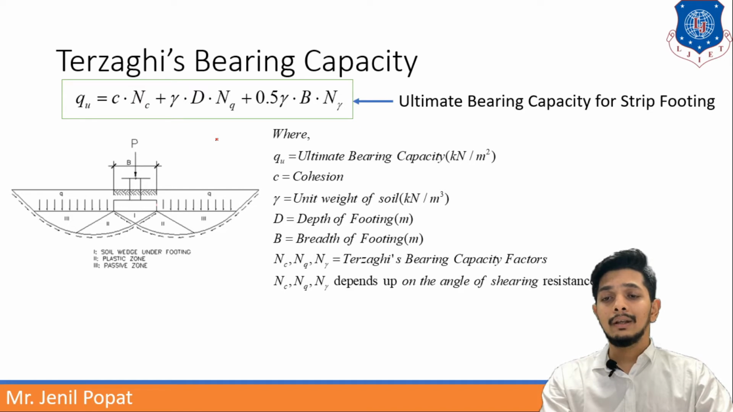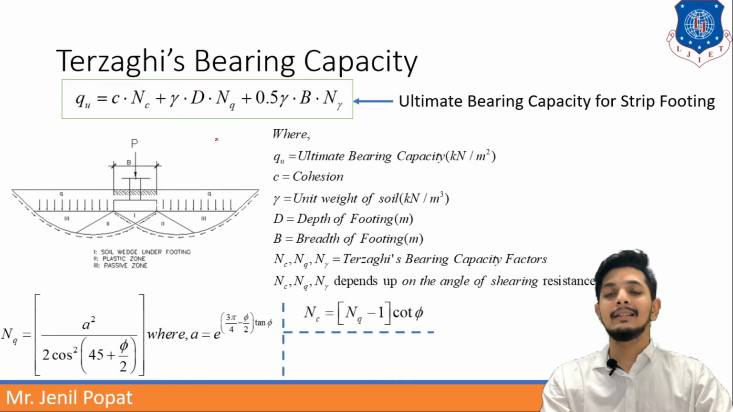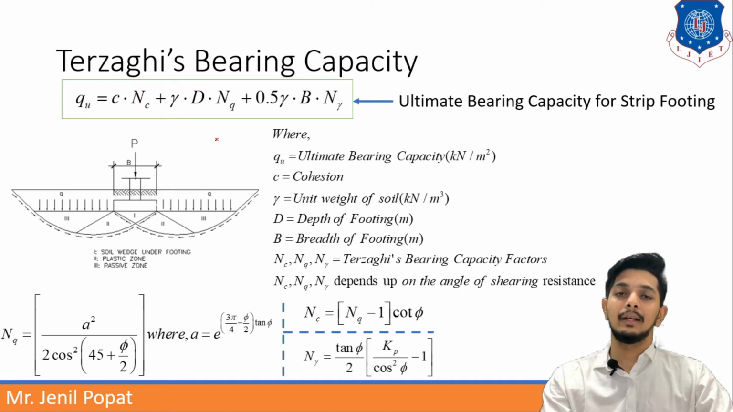Let us move further. Here the Nc, Nq and N gamma equations will be like this. Nq is equal to a square upon 2 cos square (45 plus phi by 2), where a will be e raised to (3 pi by 4 minus phi by 2) into tan phi. So this is the factor defined by Terzaghi. Same way, Nc is defined as (Nq minus 1) cot phi, and N gamma is defined as tan phi by 2 into (Kp by cos square phi minus 1). So these are the formulas given by Terzaghi. You must remember these formulas to understand numericals very well.